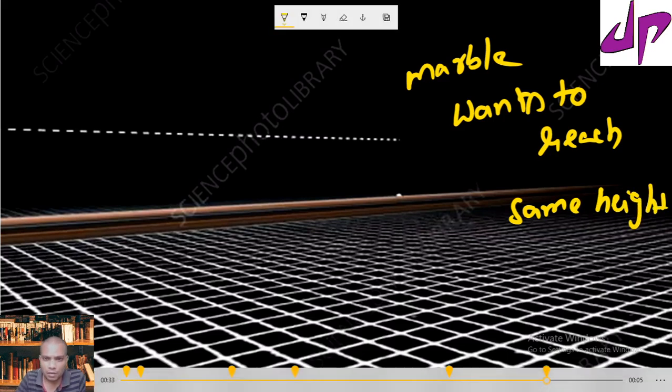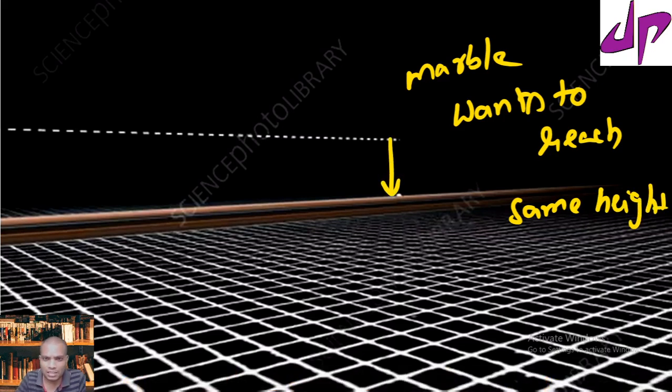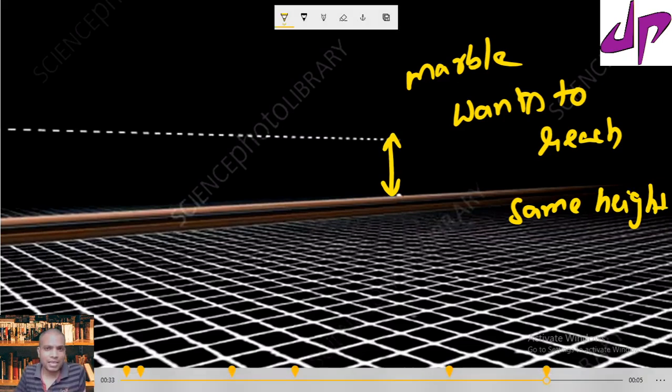So that's the marble searching for the height. Where is the height? Till it reaches the height, the marble will move forever. So these are the observations made by Galileo, and those observations he gave as laws.